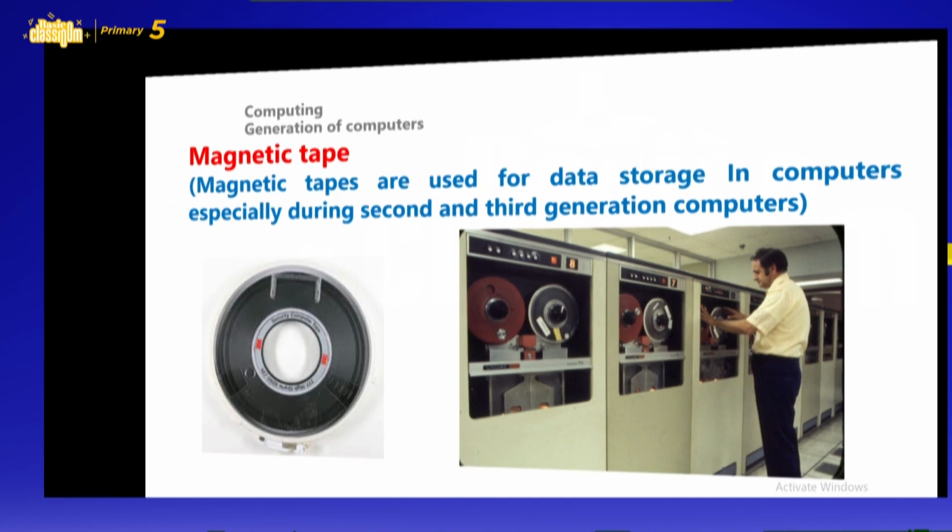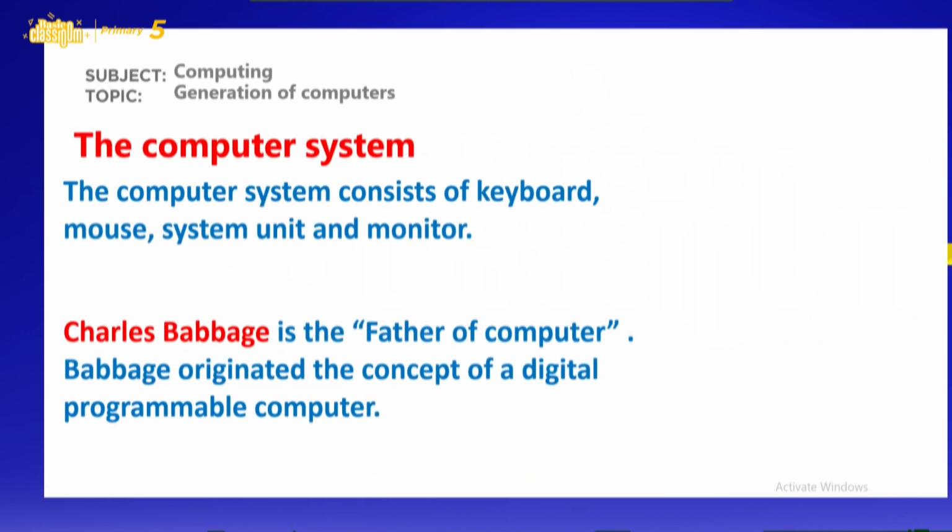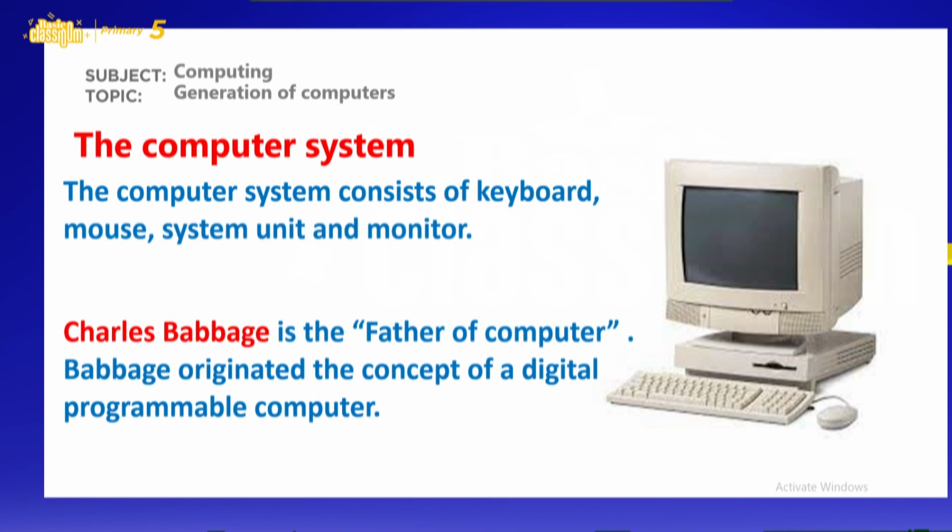Then we want to look at the computer system. During this period, we saw a whole computer system. A computer system consists of keyboard, mouse, system unit, and monitor. So this is a computer system. And we have the father of the computer to be Charles Babbage.